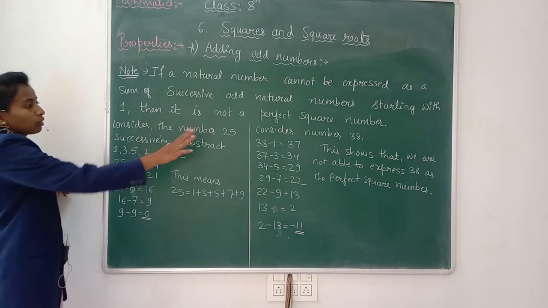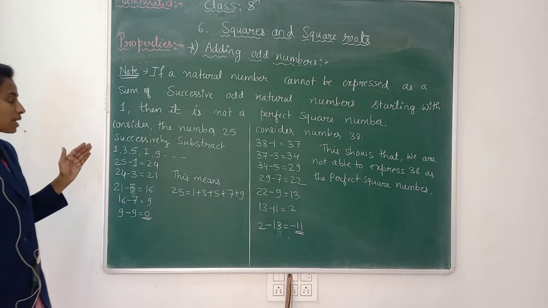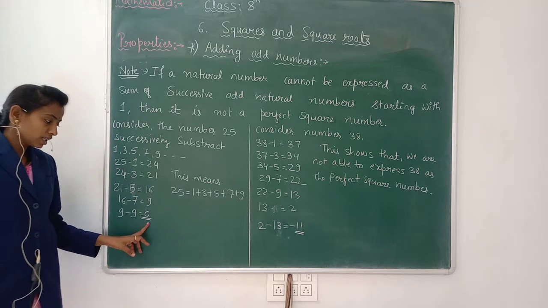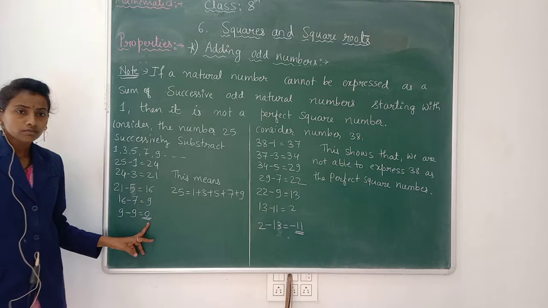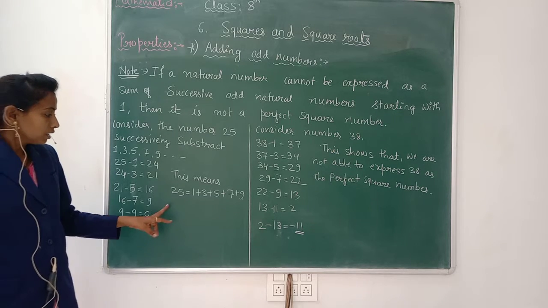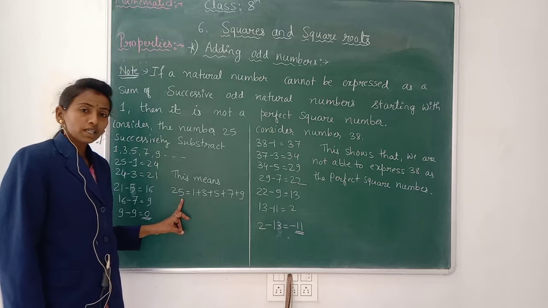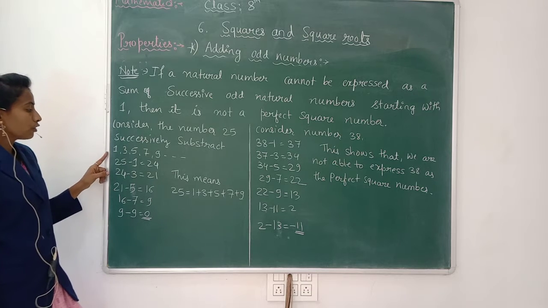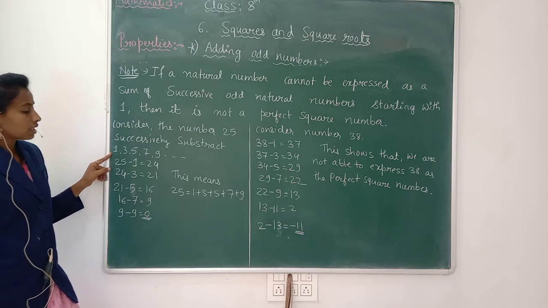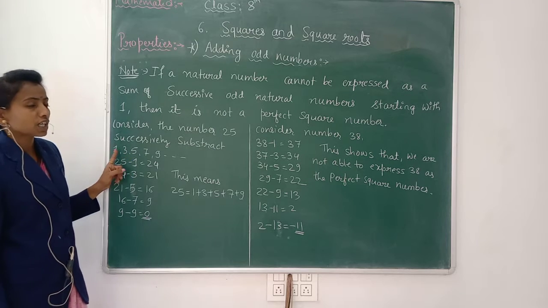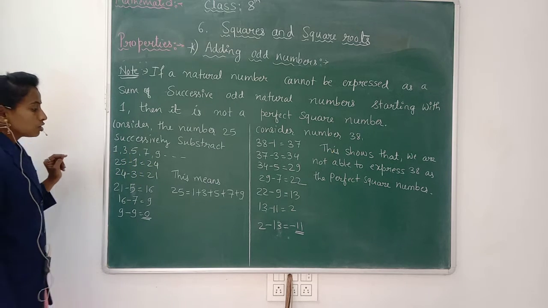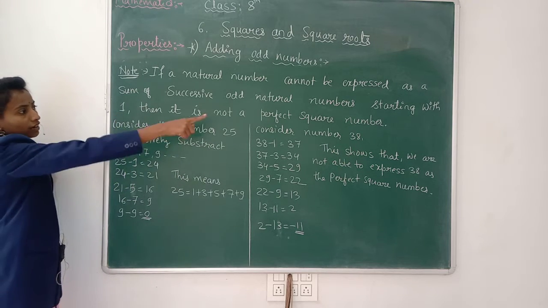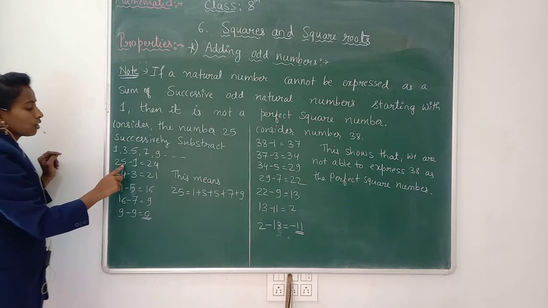So consider the number 25. Successively you have to subtract 1, 3, 5 and 7. If you get a remainder 0, that is, the result is 0, then the number taken will be a perfect square number. So here we take 25. We take successive, consecutive odd numbers only, starting with 1.